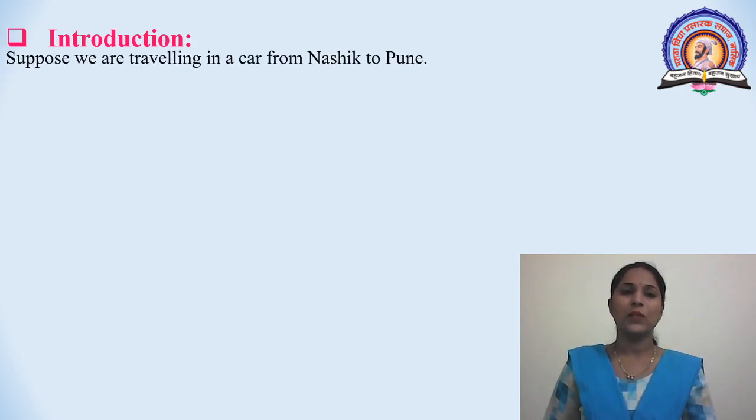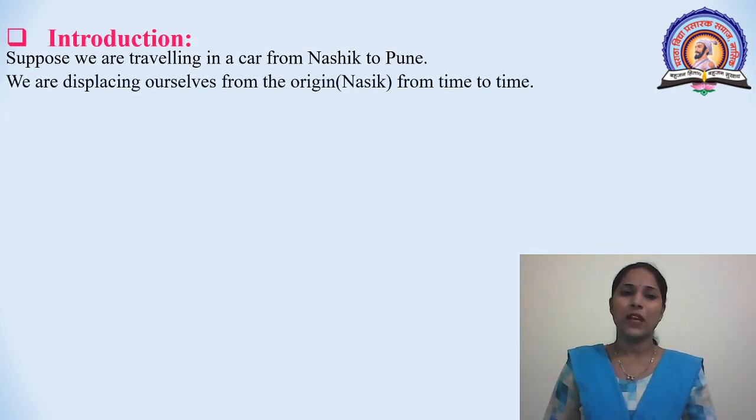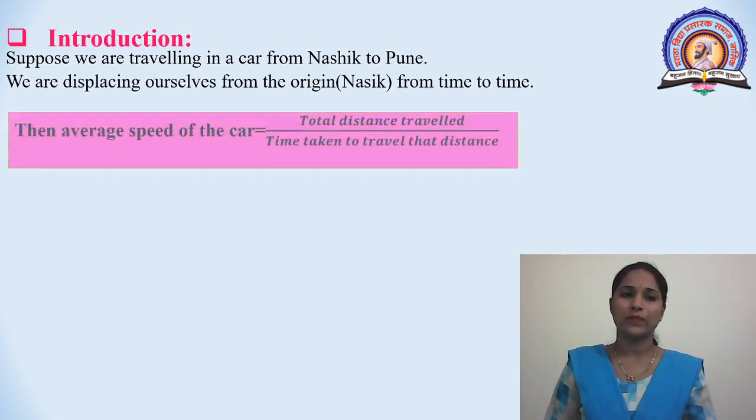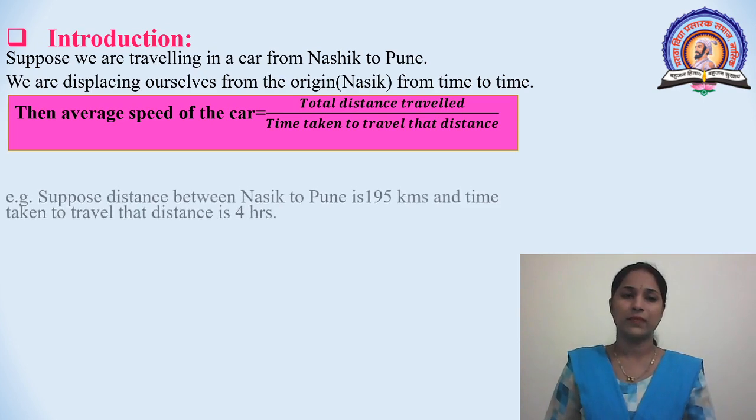We introduce this chapter. Suppose we are traveling in a car from Nasik to Pune. We are displacing ourselves from the origin Nasik from time to time. Then average speed of the car is equal to total distance travelled divided by time taken to travel that distance.